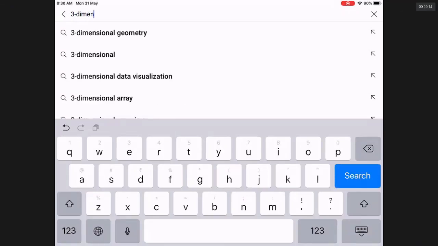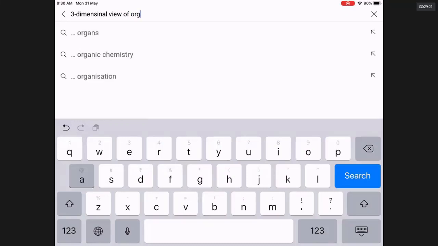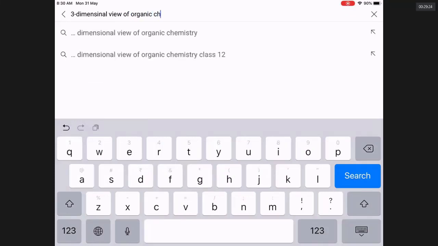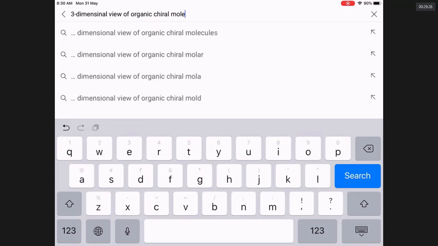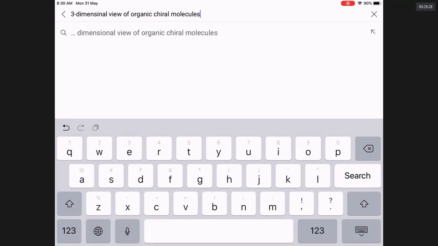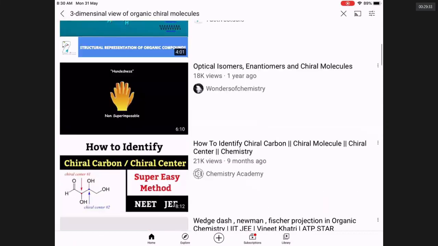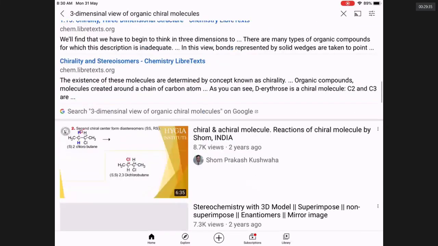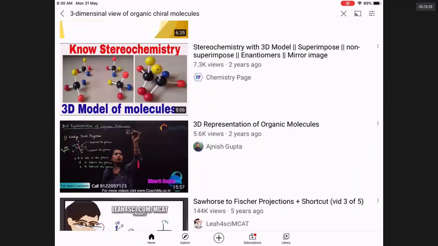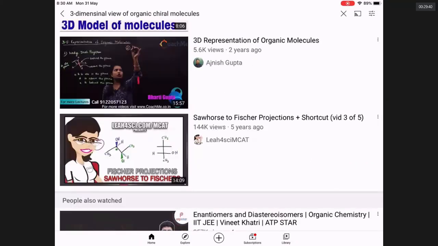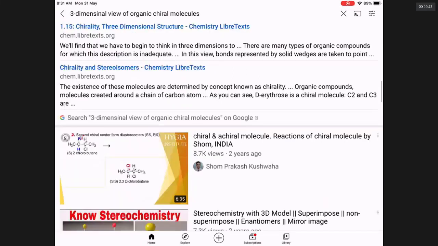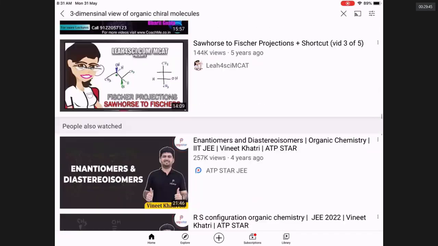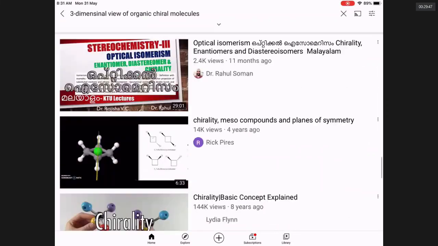Three-dimensional view of molecules, view of organic chiral molecules. Yes, let me see. No, I don't want this. Maybe this is somewhat better. It is a model. But earlier I made a video on this actually. I have to search, I have no time.